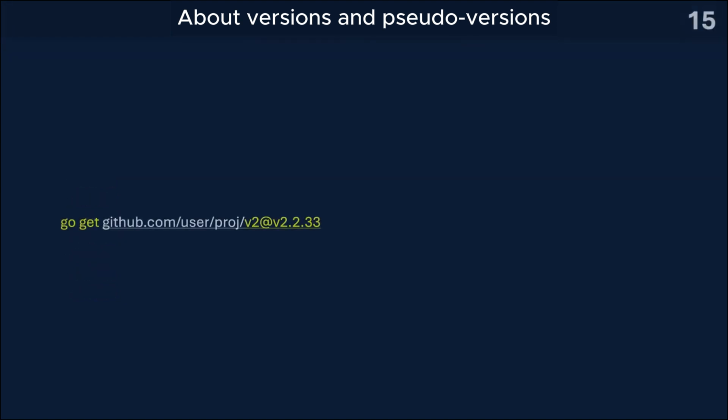So, if we return to our 3-point rule and illustrate it in more detail, we get the following picture. Let's say that an external module has the following list of versions. When specifying an import without a version like v2, version 1.9.99 will be downloaded and installed as a dependency, namely the latest version within the first one. But what if we are working with a module that has many versions and we need a specific one, for example, 2.2.33? In this case, you first need to run go get in the following format.